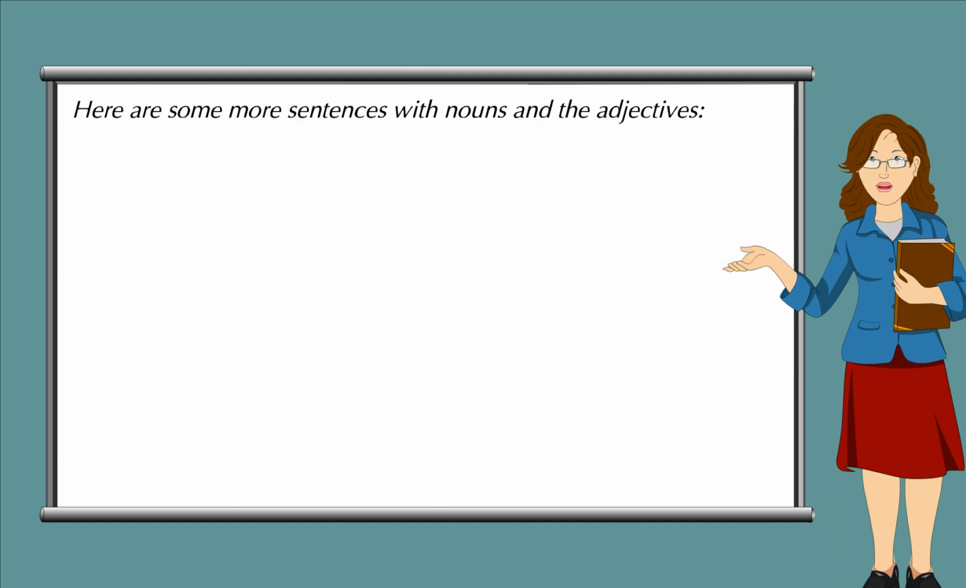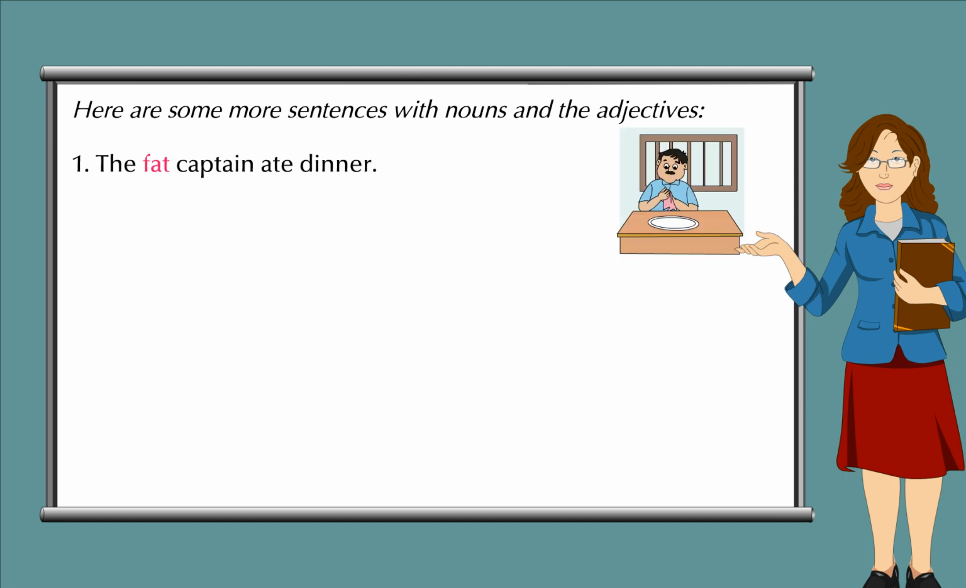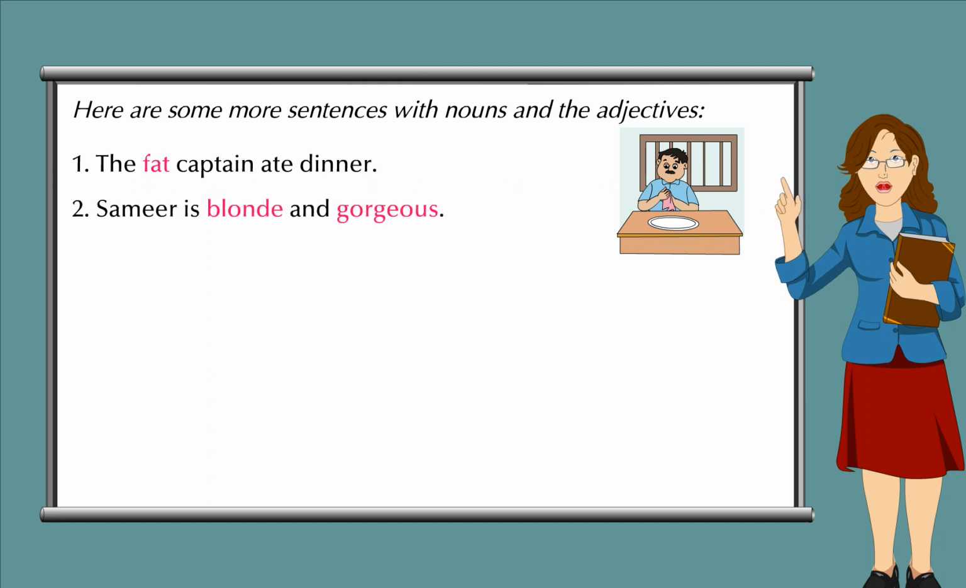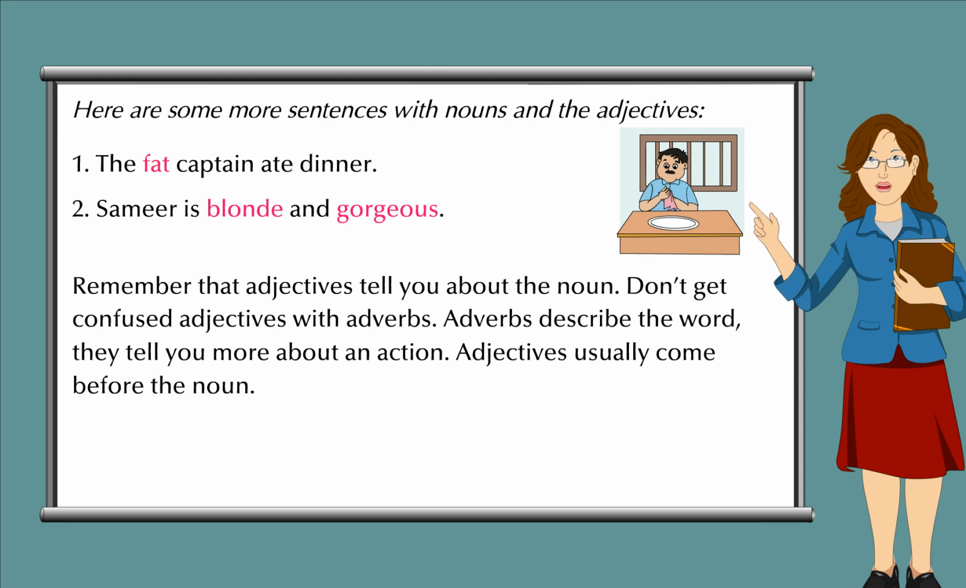Here are some more sentences with nouns and adjectives. 1. The fat captain ate dinner. 2. Sameer is blonde and gorgeous. Remember that adjectives tell you about the noun. Don't confuse adjectives with adverbs. Adverbs describe the verb. They tell you more about an action. Adjectives usually come before the noun.